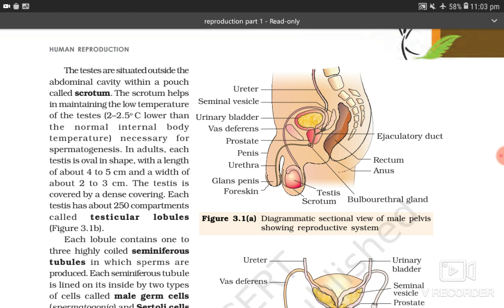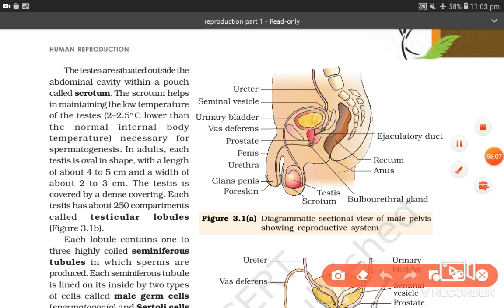The testes are situated outside the abdominal cavity within a pouch called scrotum. The scrotum helps in maintaining the low temperature, 2 to 2.5 degrees Celsius lower than the normal internal body temperature, which is necessary for spermatogenesis. In adults, each testis is oval in shape.